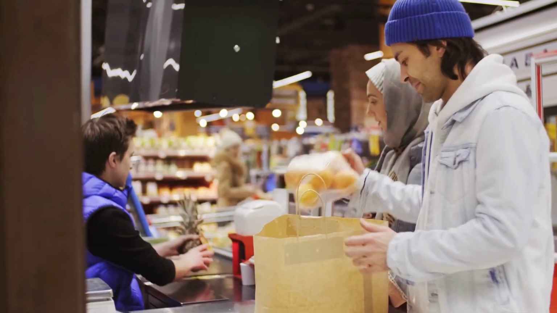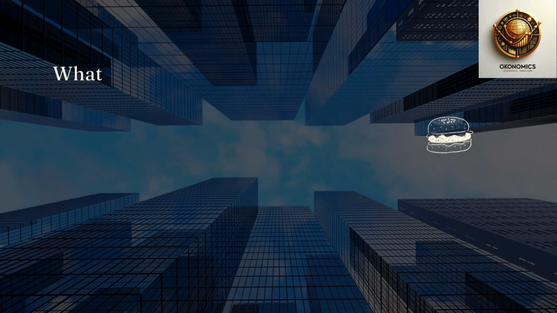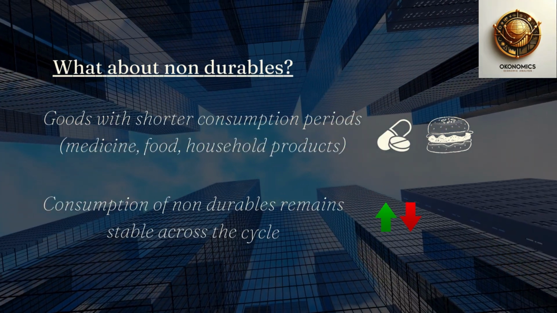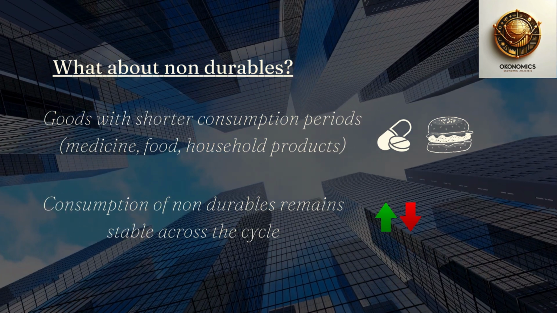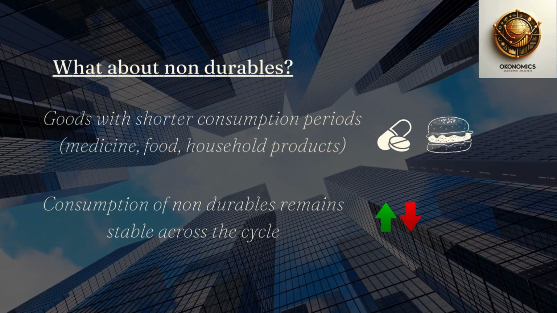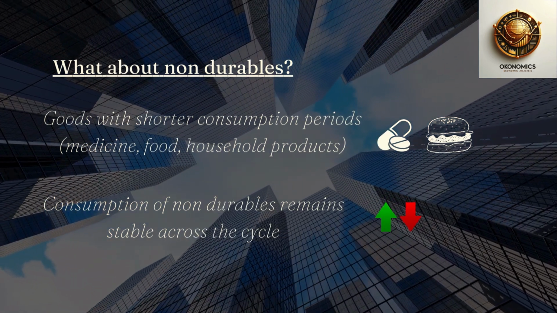So, what happens with the non durables that we talked about? Non durables, which include goods with shorter consumption periods like medicine, food, and household products, generally have stable consumption levels and do not vary much across the cycle.